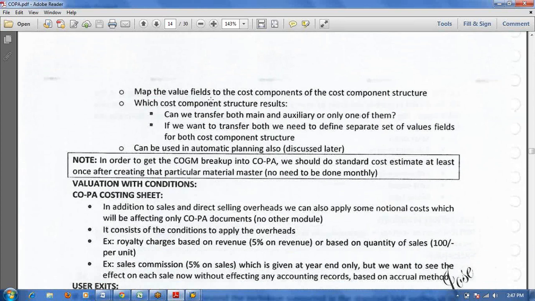In the COPA costing sheet, what will we maintain? We will maintain the base condition type, whether it is revenue or quantity. The user will tell us the base condition type. Based on the revenue, you can apply sales commission 5% and royalty 2%, or based on the sales quantity also we can maintain. Like that we can maintain.